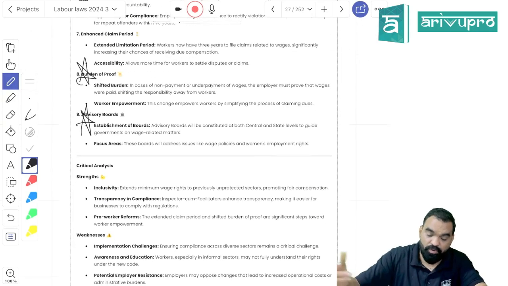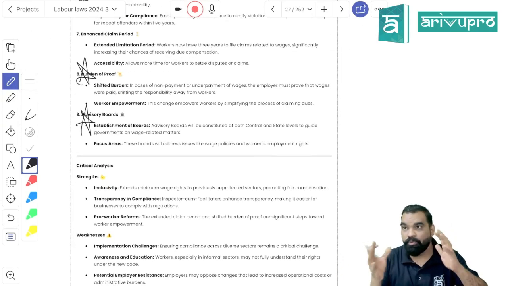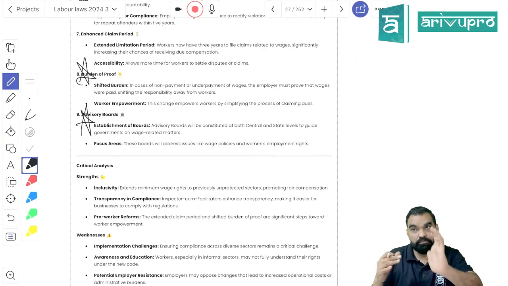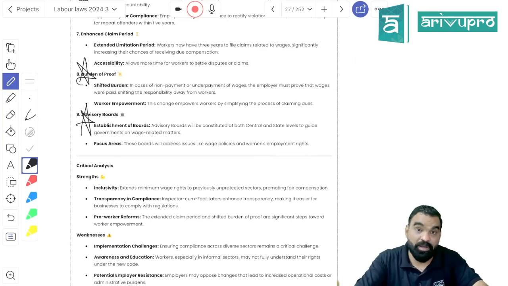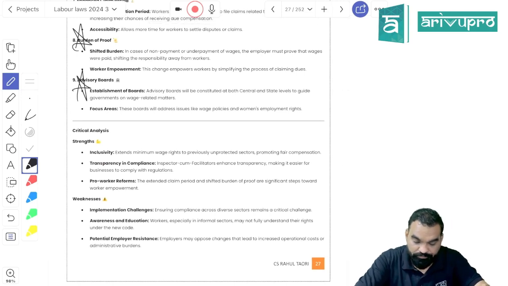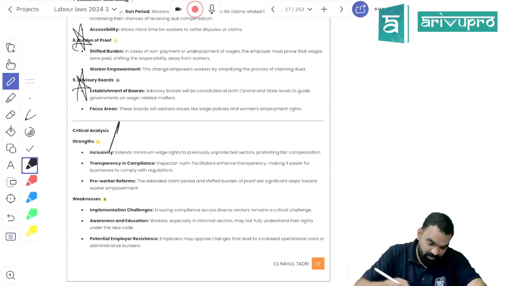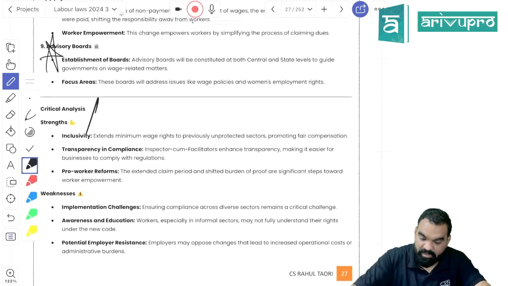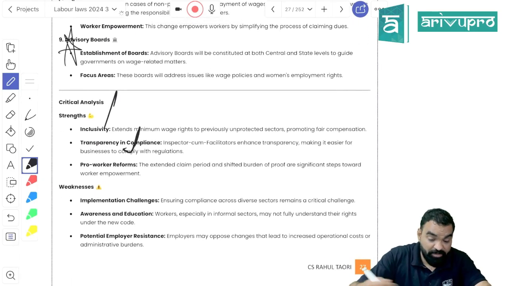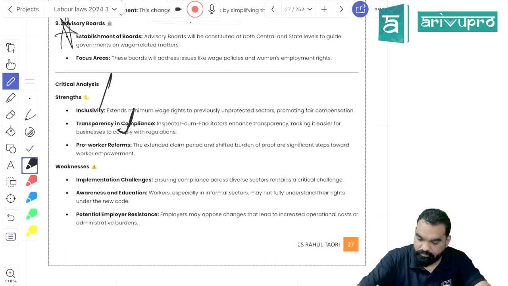An advisory board has been constituted in order to advise the central and state government to come out with wage related norms. Okay. Unorganized sectors have been covered. The laws have been made very transparent.